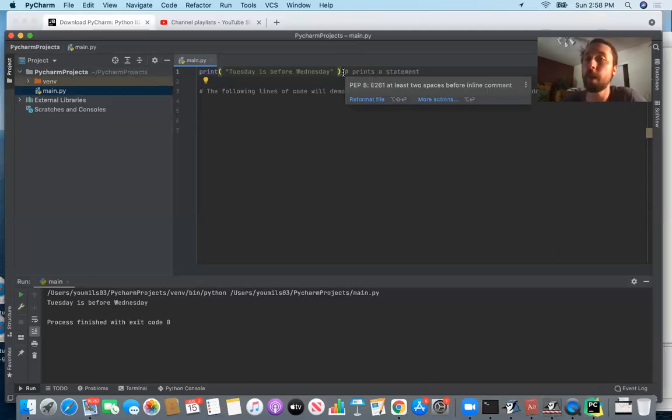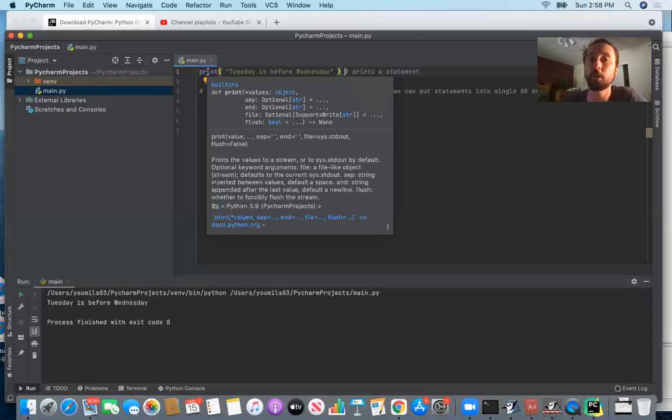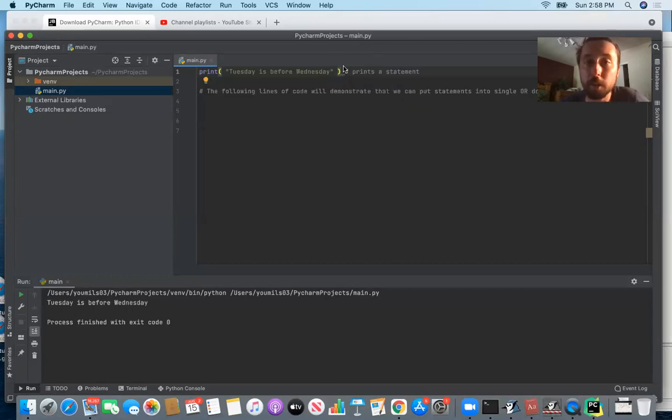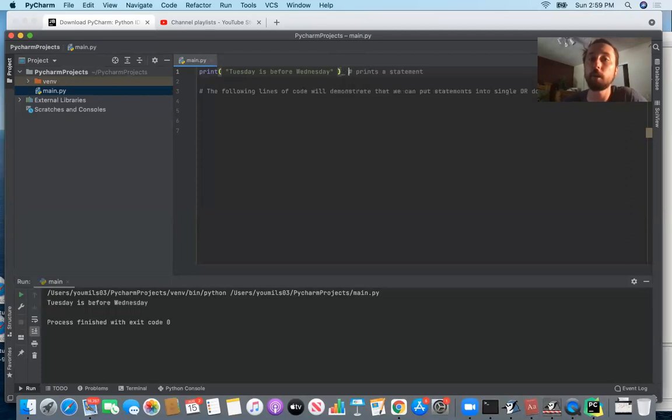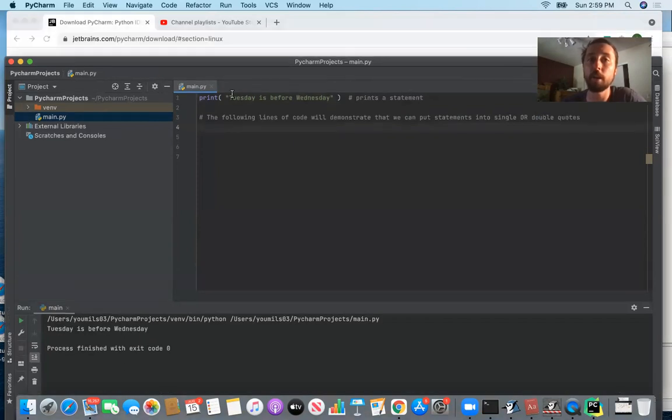And then here you get another PEP 8. What I was saying is that if you scroll over function names, it can give you descriptions of those methods, right? So we saw a description of print. And if you scroll over any of these areas underlined in gray, that's a PEP 8. If it says PEP 8 and has that soft gray underlining, that's basically a suggestion. It says maybe this would be a little bit cleaner if you put at least 2 spaces before the inline comment. So if we make 2 spaces there, the warning goes away and there's no issue. And this is really clean code, right? You can see that this command came in pink, the thing that we were printing comes in green, and comments come in gray.